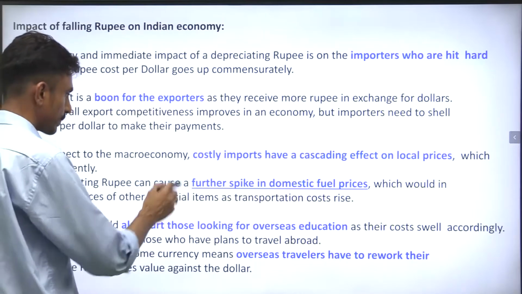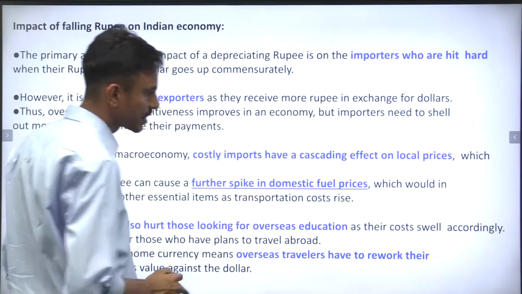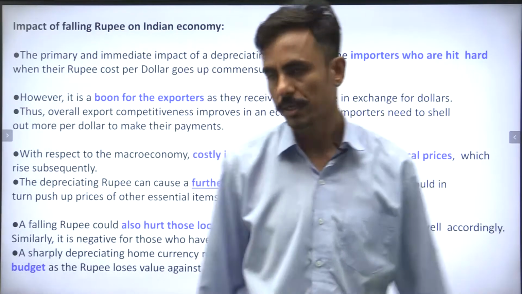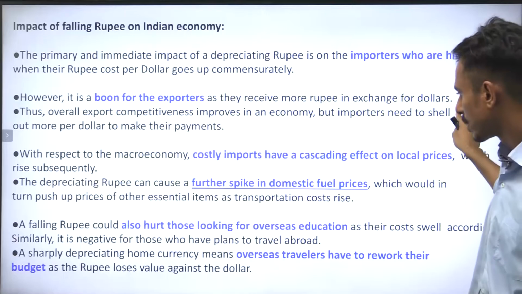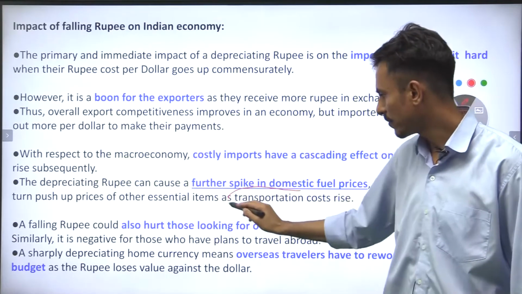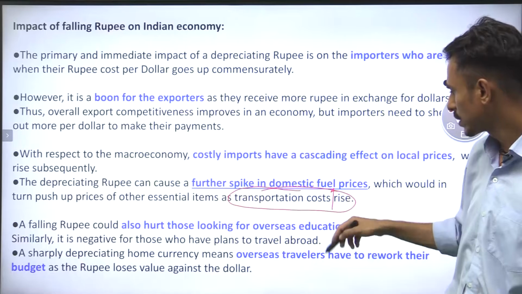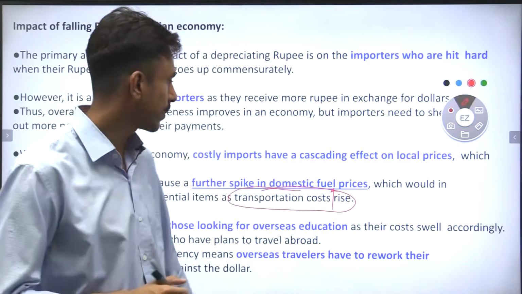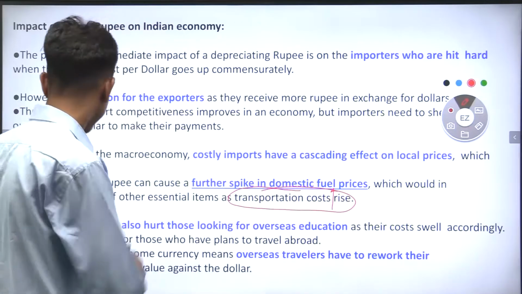Now, because the imports would become costlier, it would spike the domestic fuel prices, which would in turn push up the prices of other essential commodities. Why? Because any country is heavily dependent on transportation, right? If the transportation cost increases, it would definitely have a detrimental effect on the economy, and every commodity would see an increase in prices.